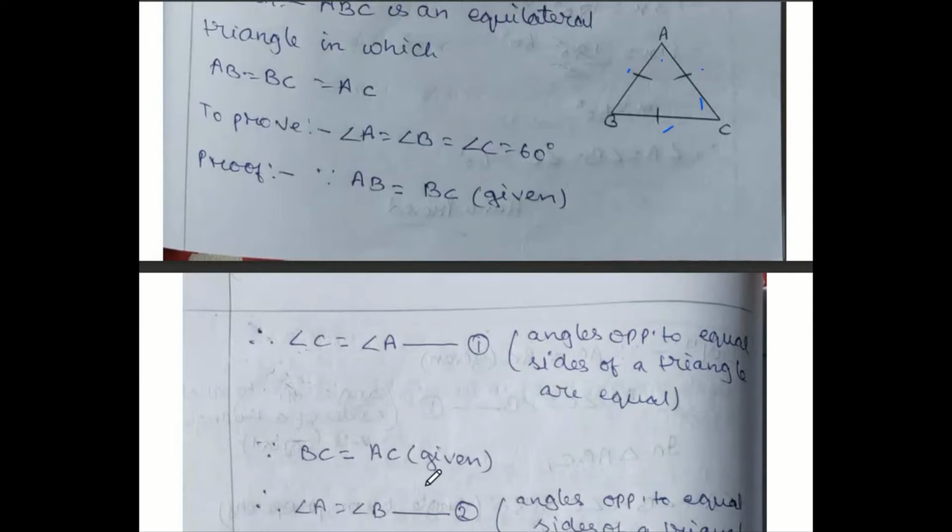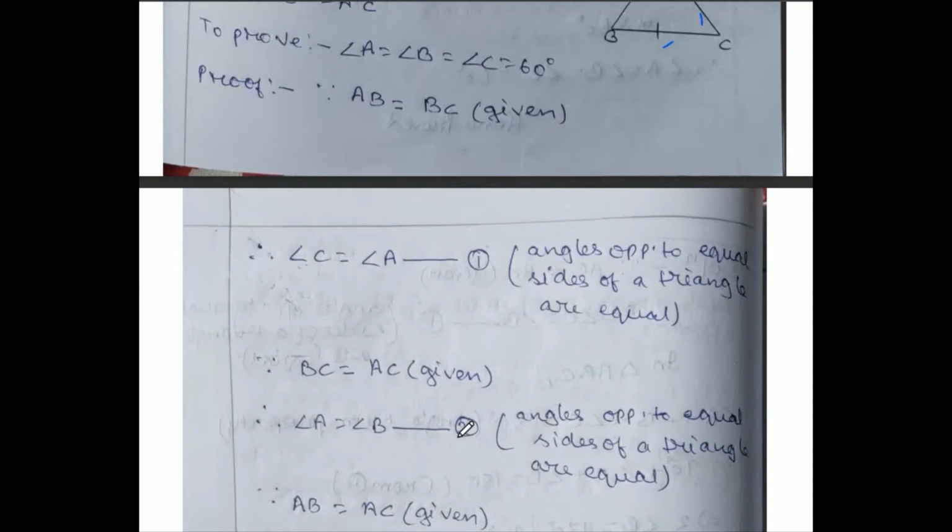Second, let us take BC and AC. If BC and AC both are equal, then BC opposite angle A, AC opposite angle B. So second condition, we should go for this. Since BC equals to AC given, therefore angle A is equal to angle B. That is your second condition. Reason will be angles opposite to equal sides of a triangle are equal.